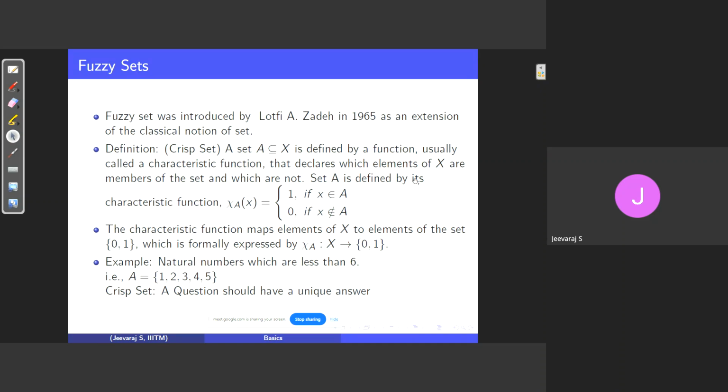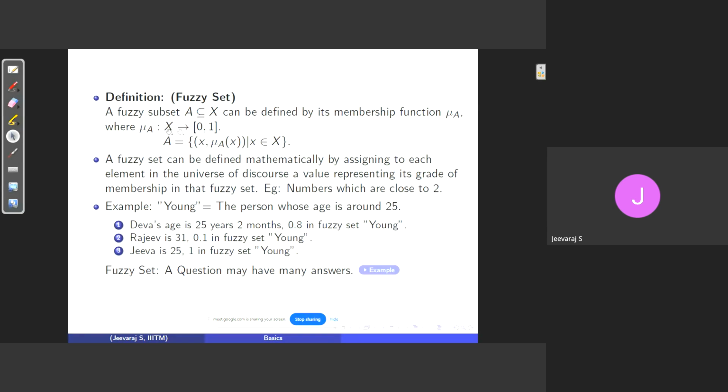Functions, basically. So in the case of a fuzzy set, what do we have? The fuzzy set is characterized by means of the membership function mu A, which is a function from X to the closed interval [0, 1], and it is represented by a two-tuple (x, mu A of x), where the x's come from the universal set capital X.